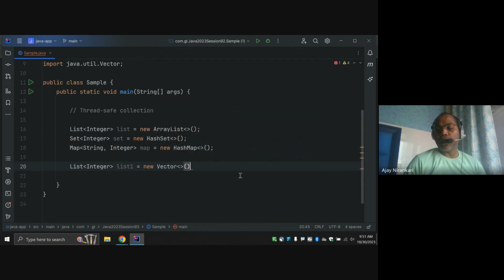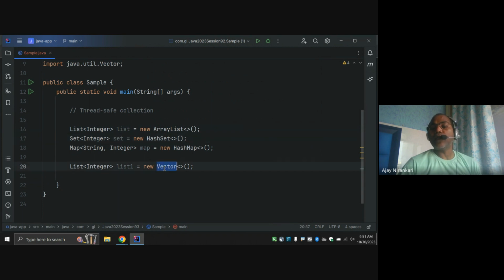Vector is one implementation of this List interface that provides a thread safe collection. Now your list becomes a thread safe collection. Till now this list was a non-thread safe collection because you were using the implementation class ArrayList. ArrayList is not a thread safe class. What do you mean by not thread safe class? Add method, remove method and get methods can be called by multiple threads at the same time.